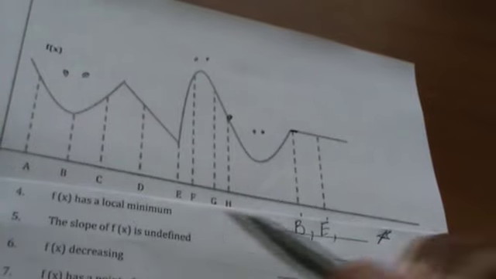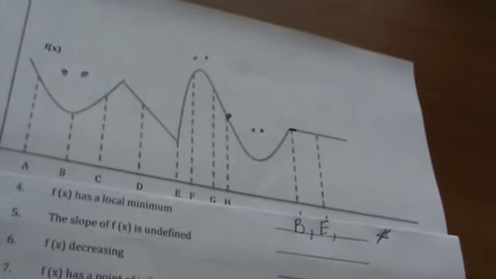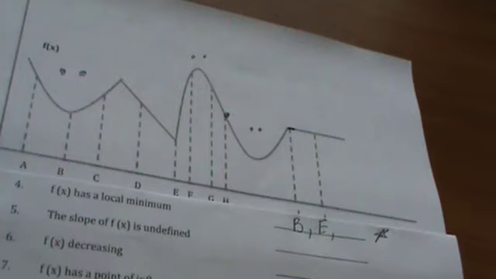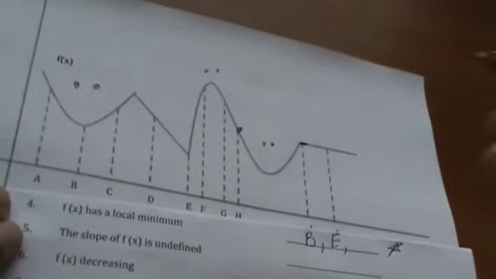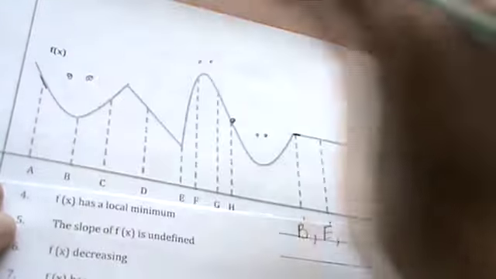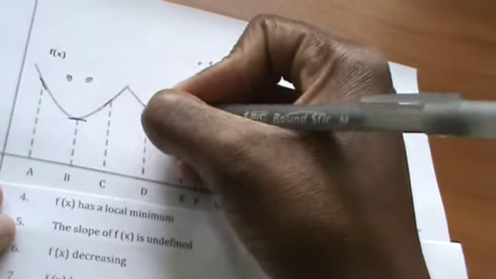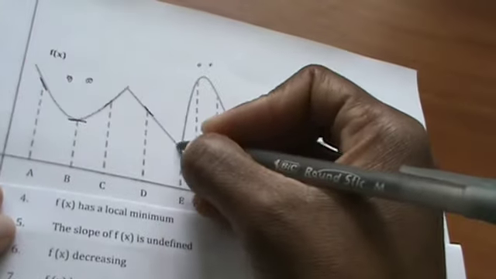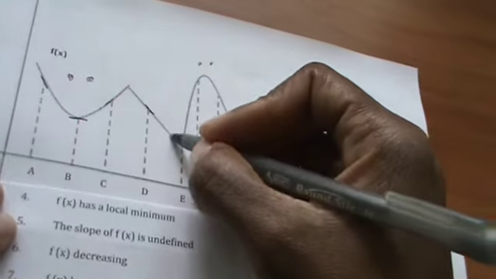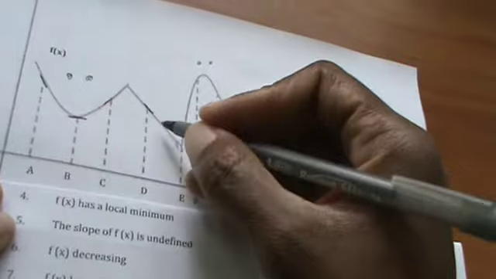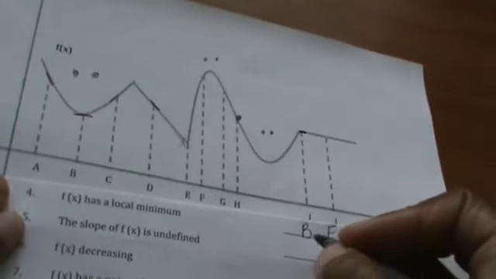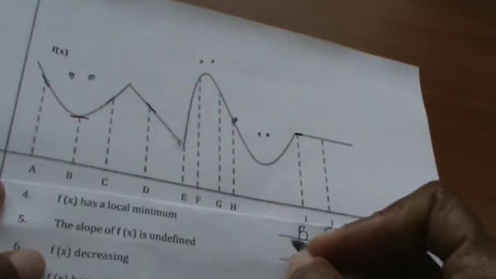All right, number 5 says, where's the slope undefined? So when they say slope, they're asking you where's the slope of your tangent line undefined. So can we draw in the slope? So if we go over to A, there's a tangent line there. At B, your tangent looks like that. At C, your tangent line looks like that. At D, this is a tricky one because you have to decide, does your tangent line go this way or does it go that way? So anytime we're conflicted like that, then we can say that our slope of our tangents is undefined.